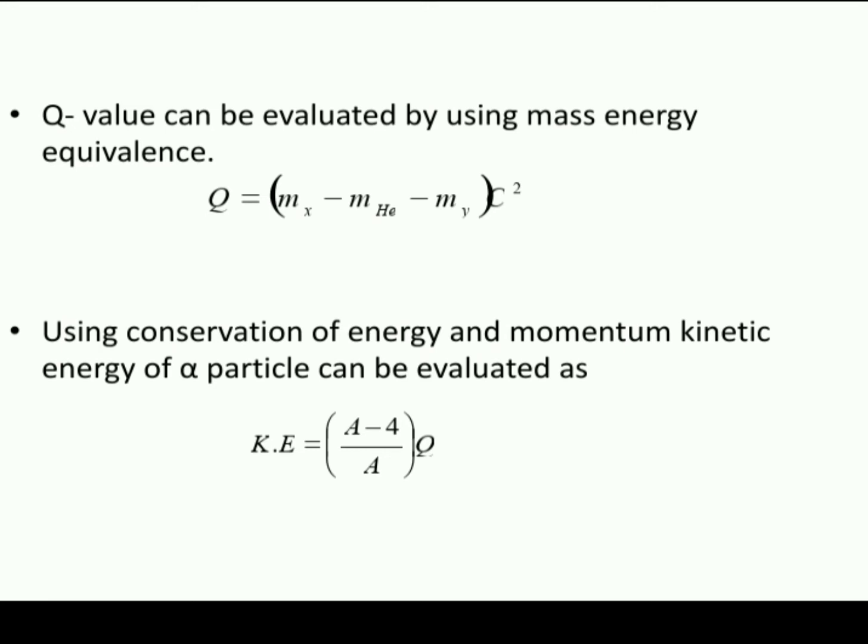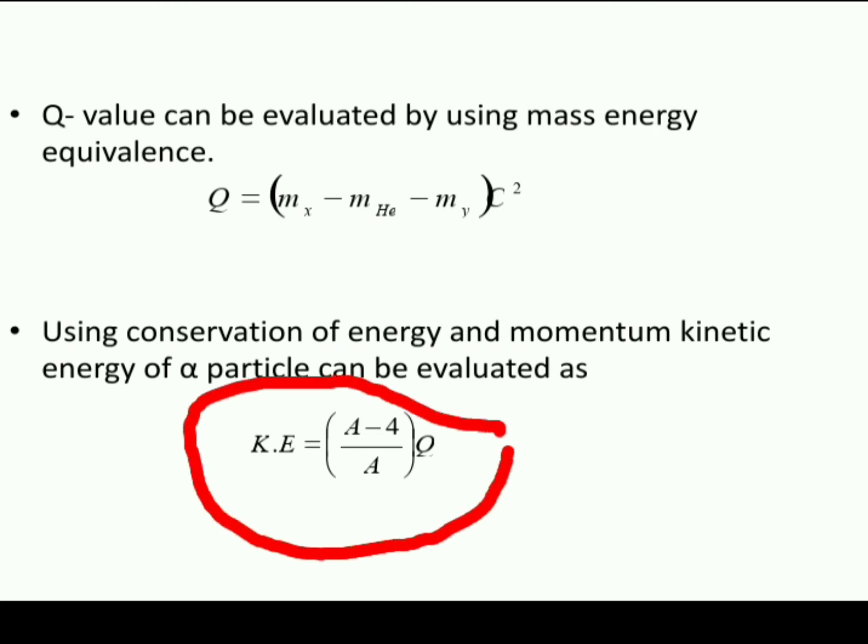So Q value is equal to mass of reactant minus mass of products times c square, or you can also write mass of reactants minus mass of products times 931.5 in mega electron volts if masses are measured in atomic mass units. This is the formula to evaluate the Q value, or the energy released in the process. Using conservation of momentum and kinetic energy, you can also find the kinetic energy of the alpha particle. You can remember it: kinetic energy of alpha particle is (A minus 4) by A times the Q value. First evaluate the Q value, then based on it you can find the kinetic energy of the alpha particle.